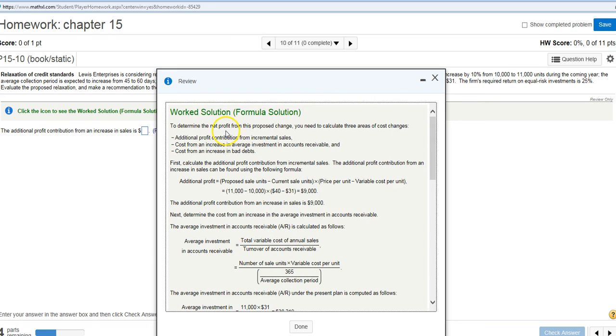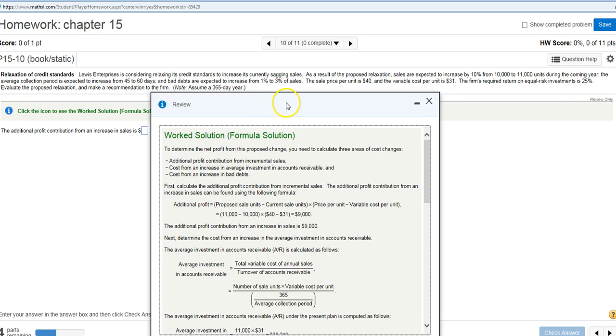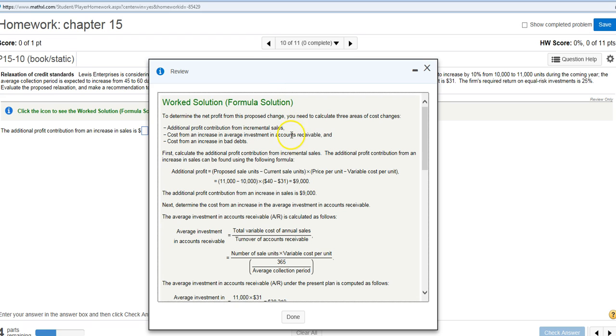To determine the net profit from this proposed change, you need to calculate 3 areas of cost changes. The additional profit contribution from incremental sales, that's the new amount of sales, cost from an increase in average investment in accounts receivable, right? How much it's costing you from all that money being tied up, and cost from an increase in bad debts. It says your bad debts are going to increase, right? I believe from 1% to 3%? Let's see if I can move this down a little. Yeah, right there. See that?